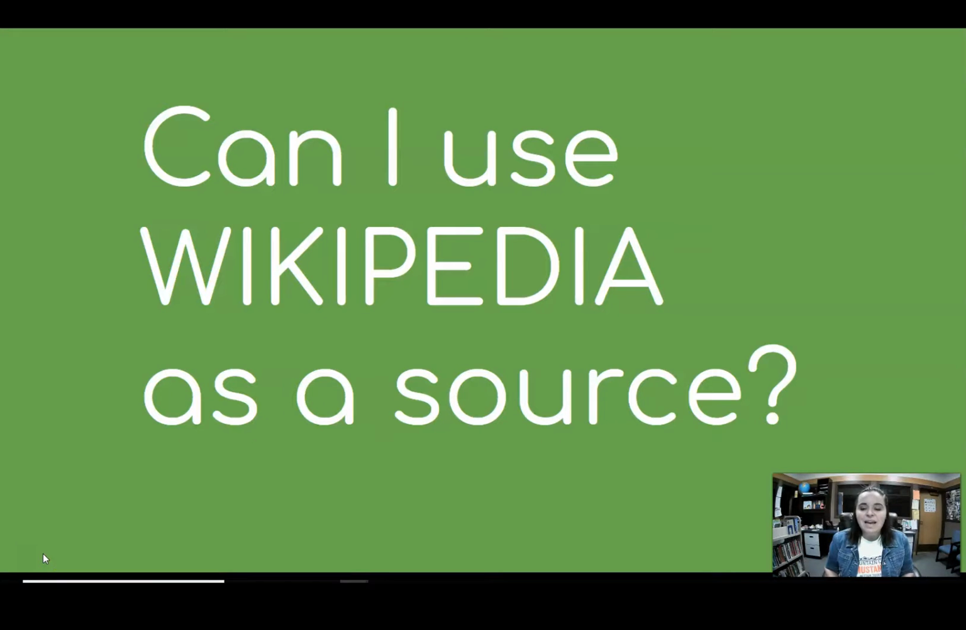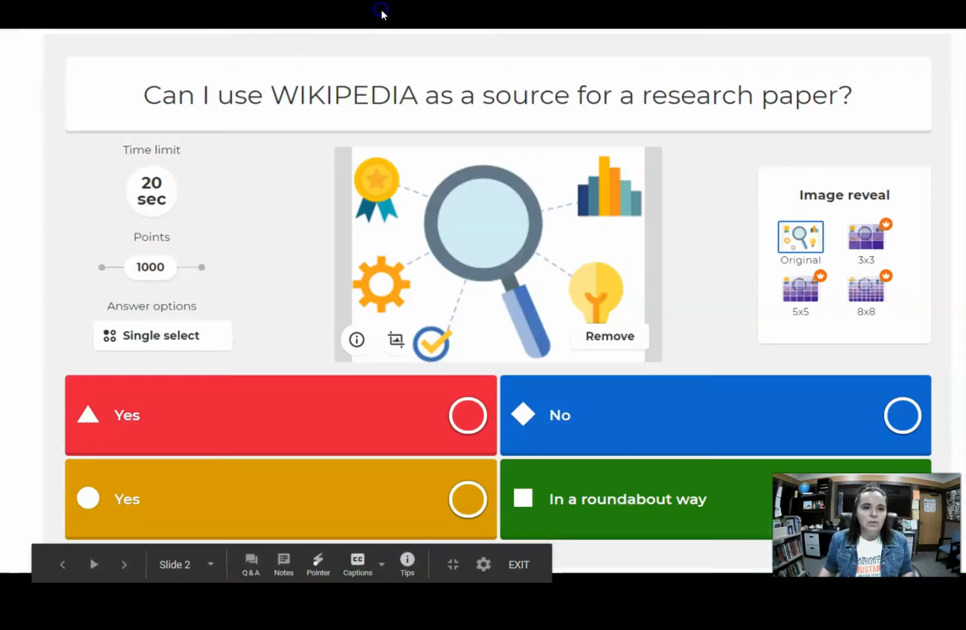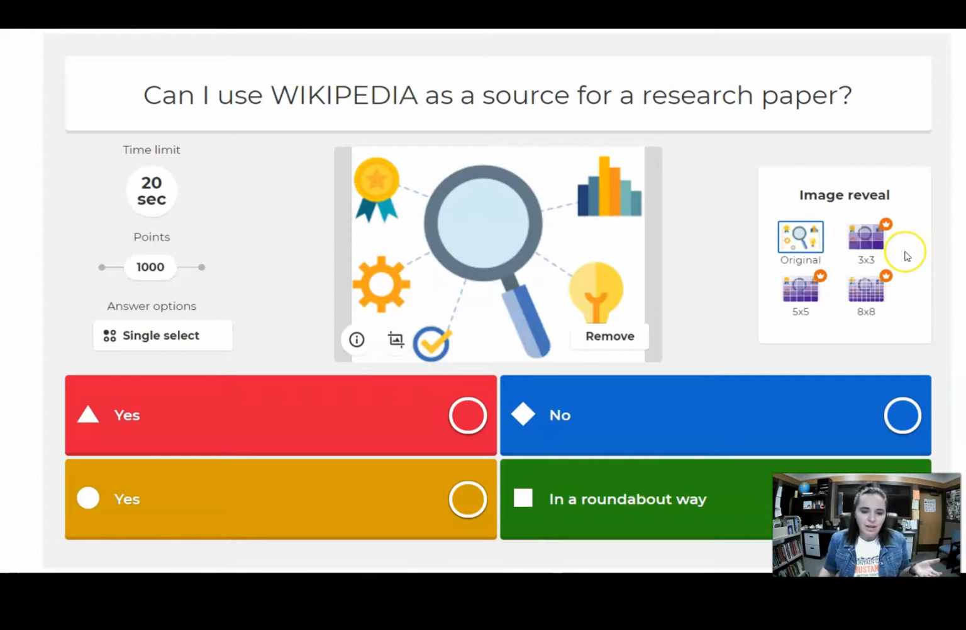Well, hi friends. Today I'm going to answer the most asked question. Can I use Wikipedia as a source for a research paper? What do you think? I know you want the answer to be yes, and I understand why.